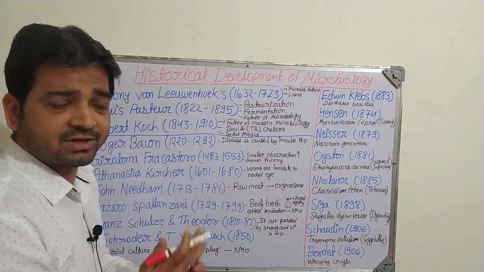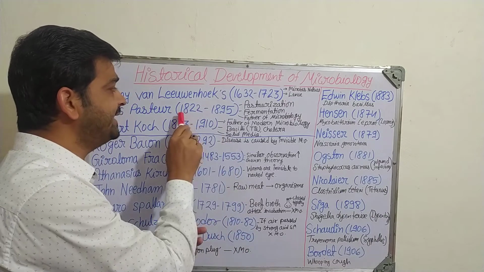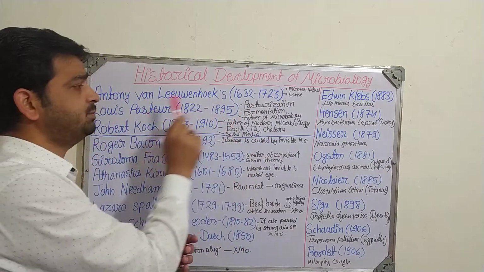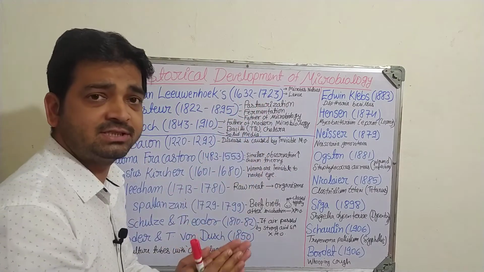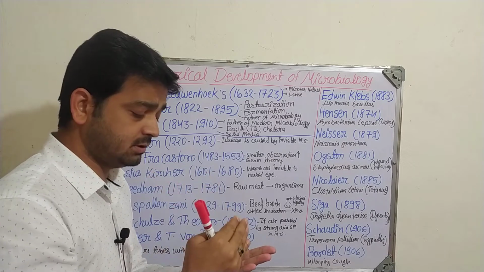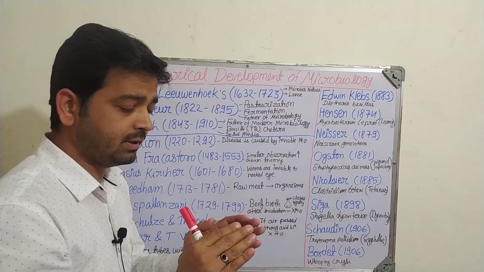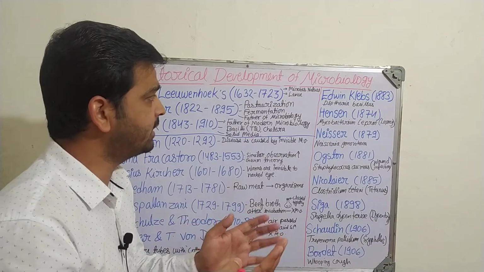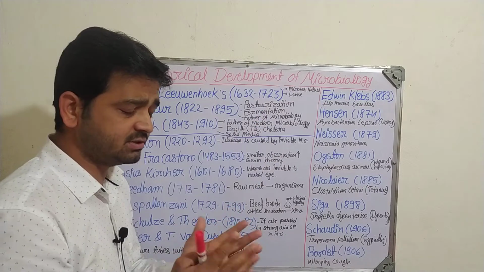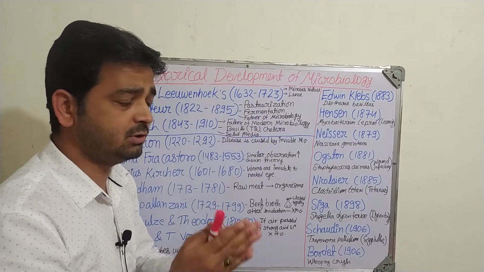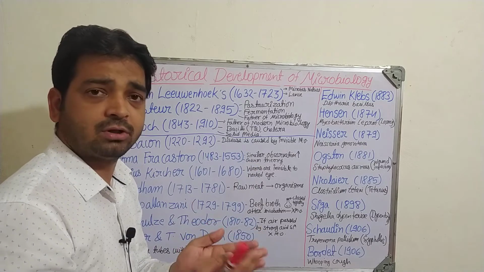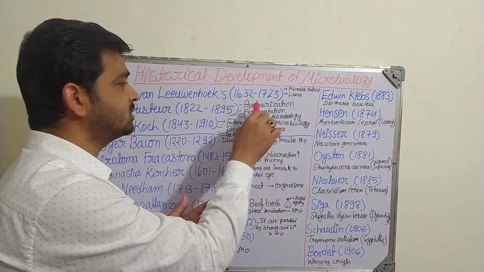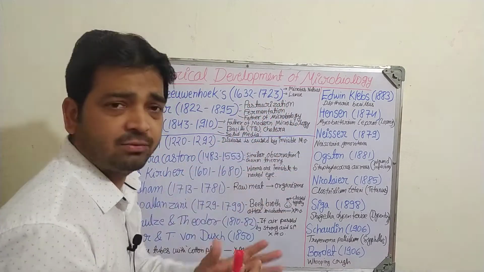The second, Louis Pasteur, a very famous name, students. Without Louis Pasteur's name we cannot imagine microbiology. In 1822 to 1895 he told about important theories like pasteurization. Pasteurization is the process applied to milk, where we inactivate the bacteria and living organisms in the milk so that it will not be spoiled. Then fermentation, the second important theory. Fermentation is very important, done by microorganisms in big bioreactors for the production of antibiotics, alcohol, and many other beverages. Because of this important contribution, he is known as the father of microbiology.